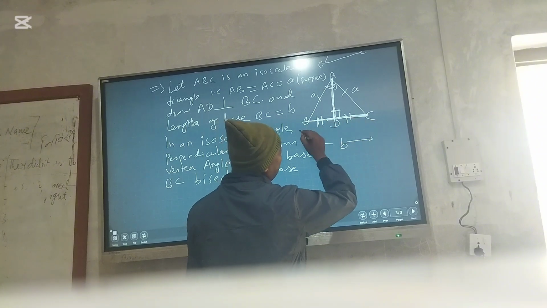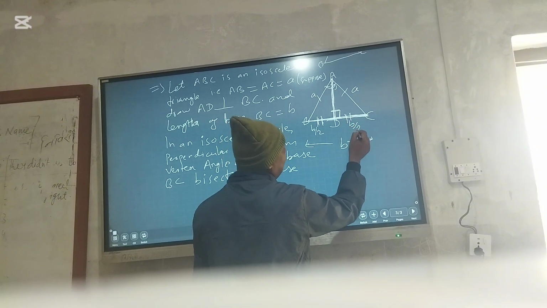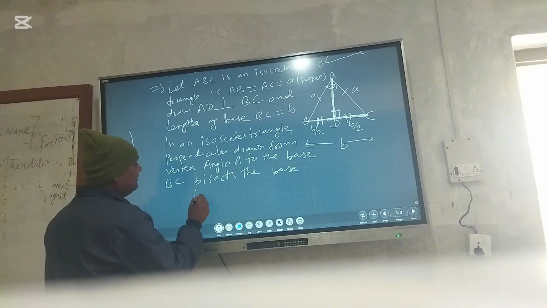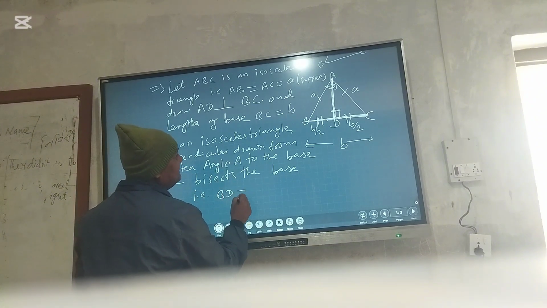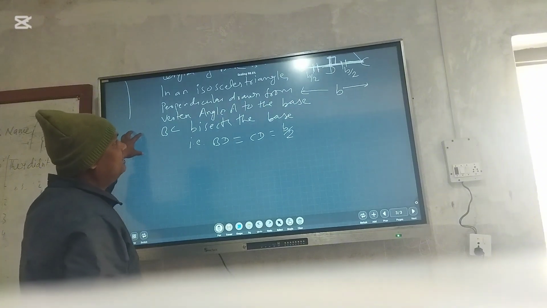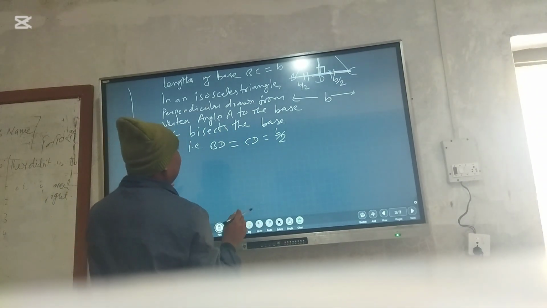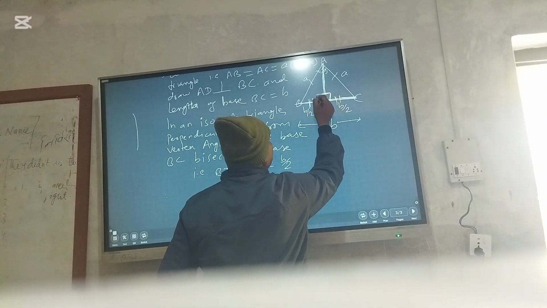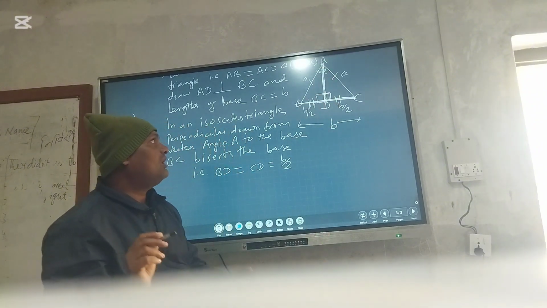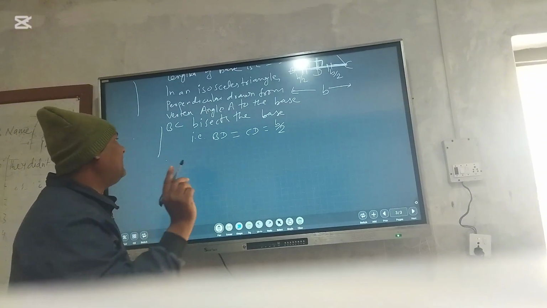That means the whole length of BC is B, then it is calculated by B by 2. This is also B by 2. That means BD is equal to CD is equal to B by 2, bisecting the side BC. Then this is a right angle triangle. Here also is a right angle triangle. If the height of the right angle triangle is not given, then we have to first calculate the height of this triangle. For this, we have to use Pythagoras theorem.